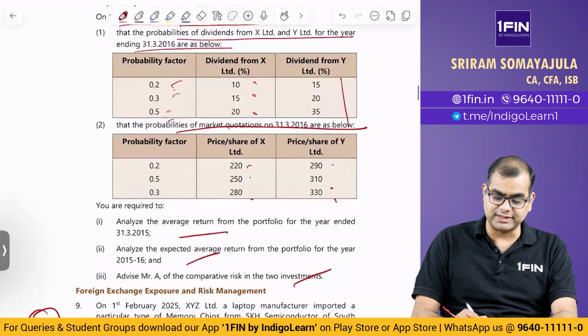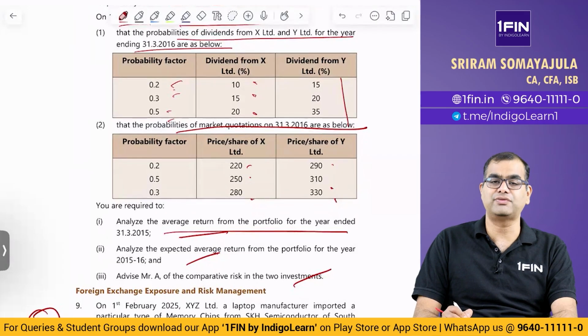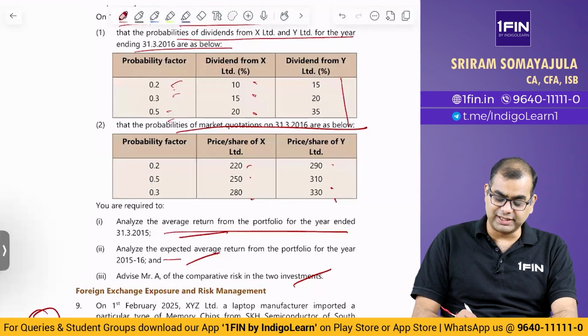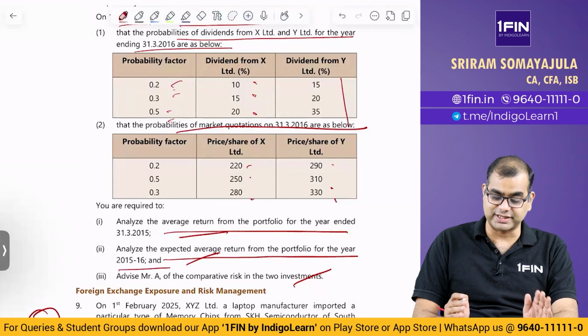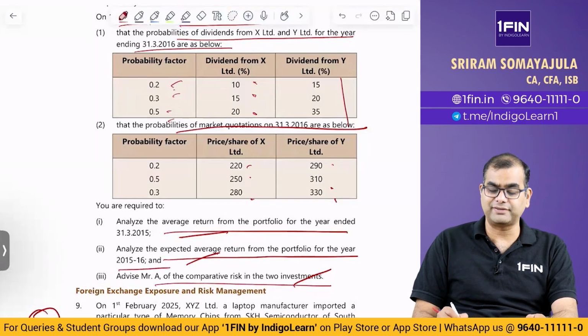You are required to analyze the average return from the portfolio for the year ended 31st March 15. Analyze the expected average return for the portfolio for the year ended 2015-16. That is, first year, then next year. Then advise Mr. A of the comparative risk in the two investments.